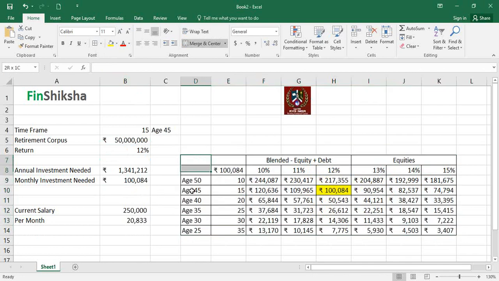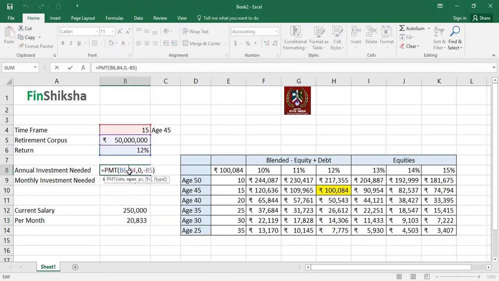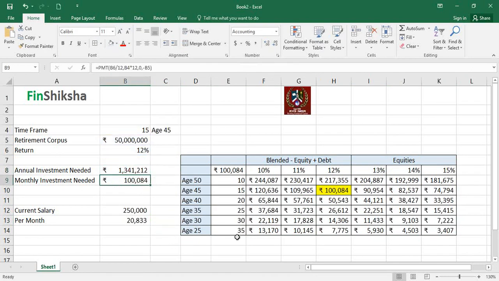are investing at a particular age, it is always great to start investing early, and based on your investment preferences, you can choose what instruments you want and you can figure out the amount you need to invest. Early investing would have significant advantages in this particular case, and that's what we have demonstrated using primarily two functions, the first one being PMT and the second one being data table. So that's what we have used.